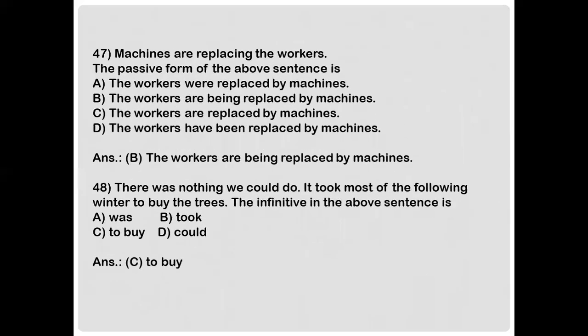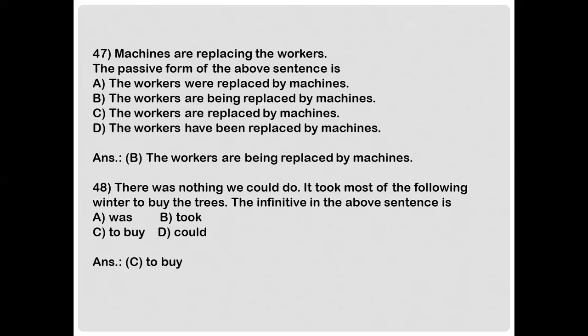Okay, fine. Next. Machines are replacing the workers. The passive form of the above sentence is A. The workers were replaced by machines. B. The workers are being replaced by machines. C. The workers are replaced by machines. Or D. The workers have been replaced by machines. And the correct answer is option B. The workers are being replaced by machines.